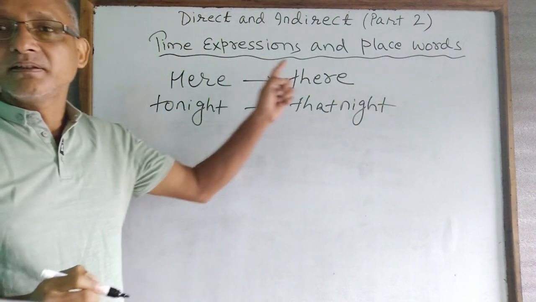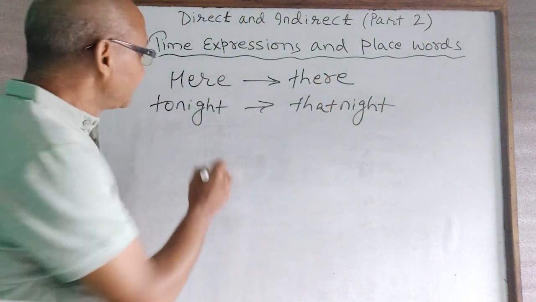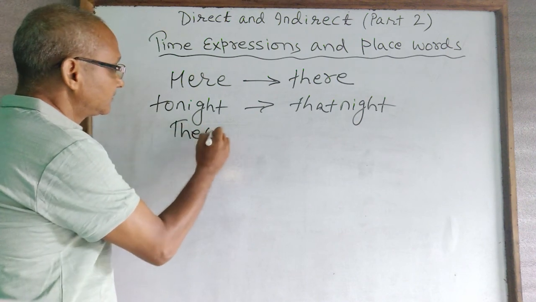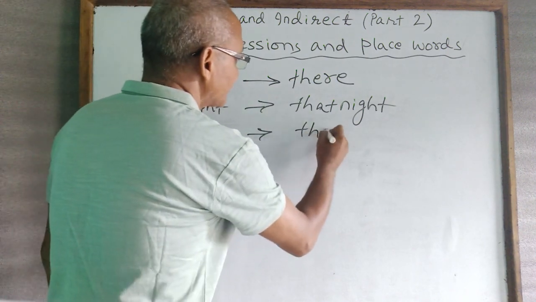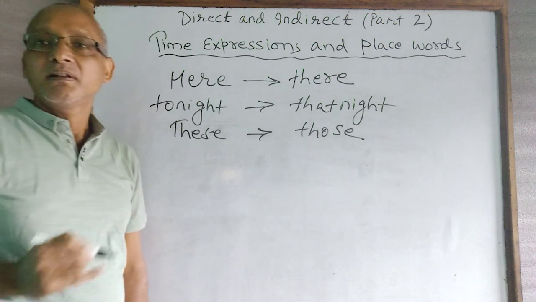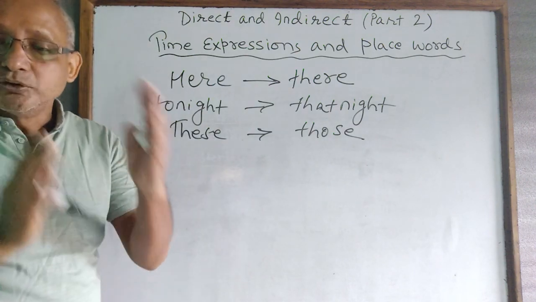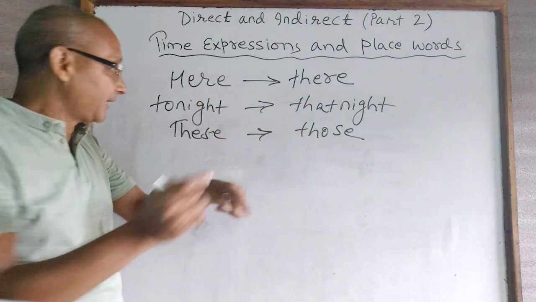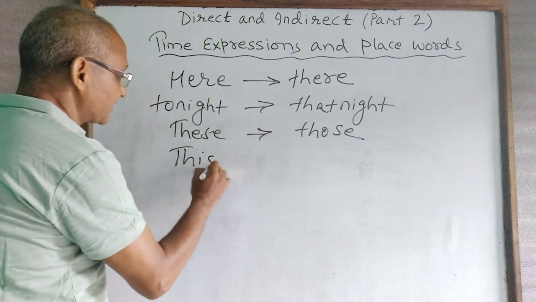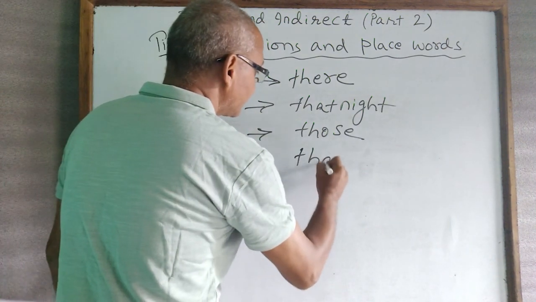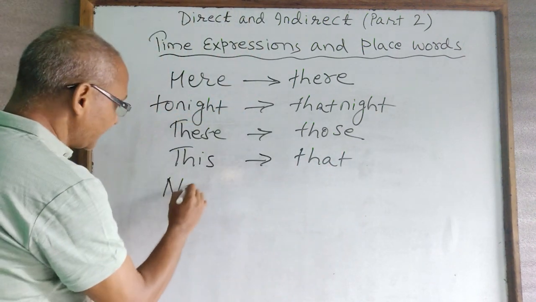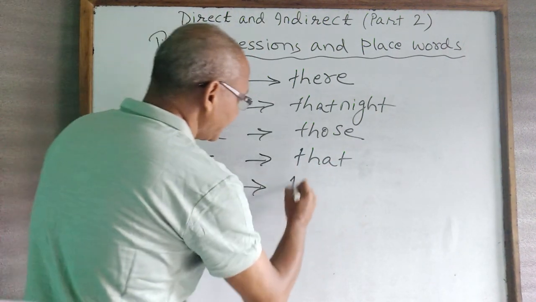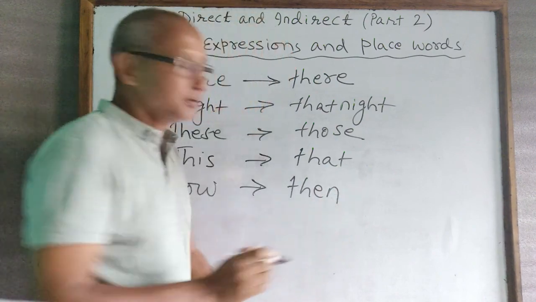This is direct, this is indirect. These, those. This, that. Now, then. This becomes that. Now becomes then.